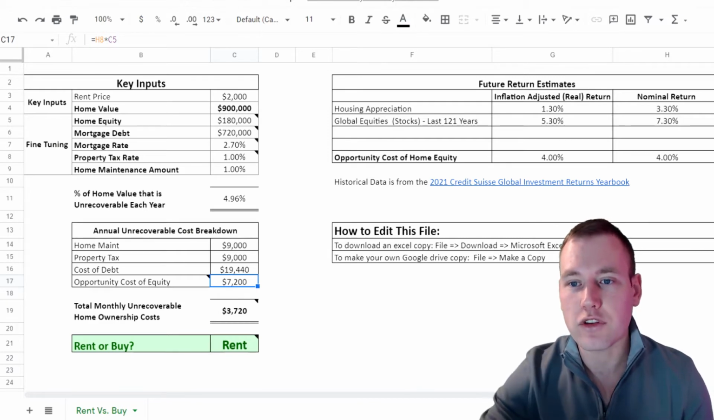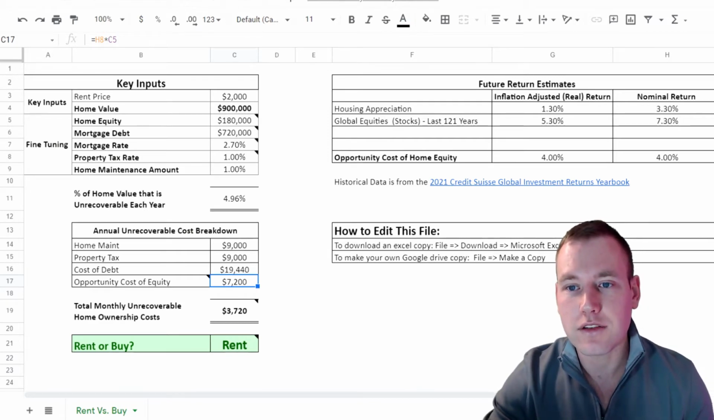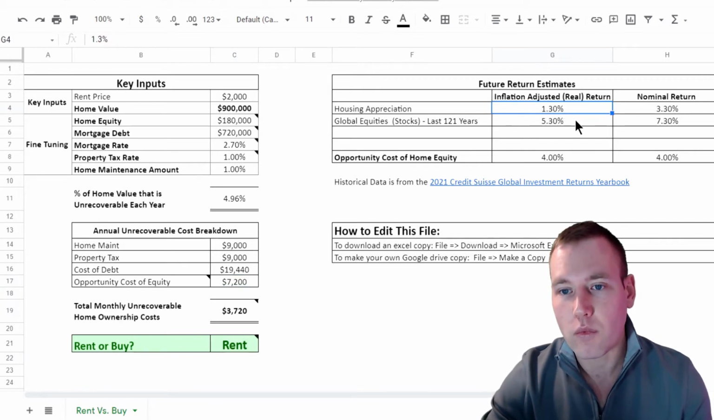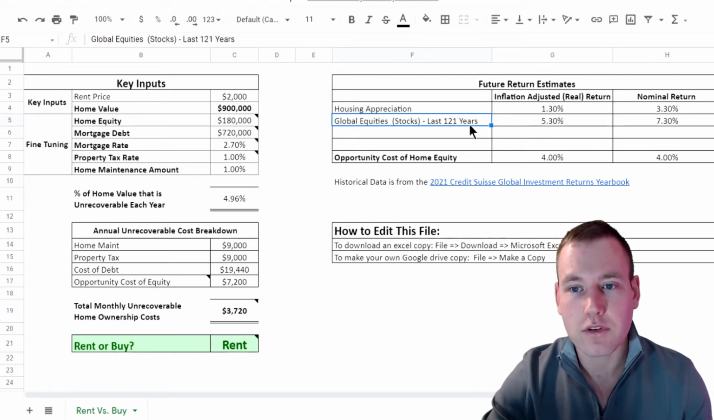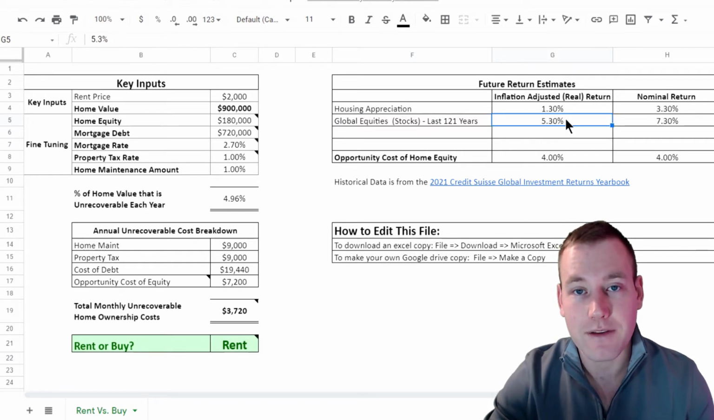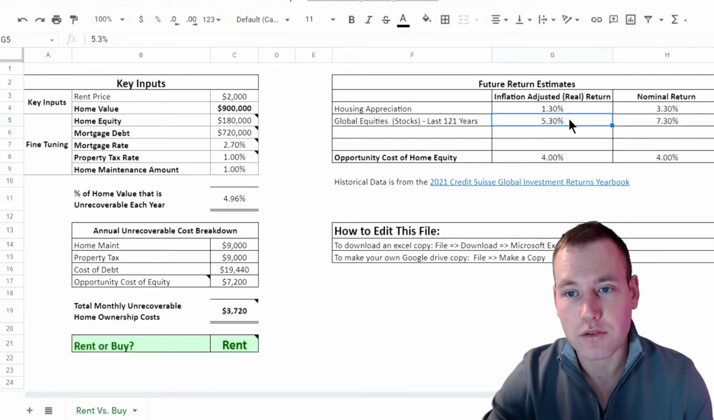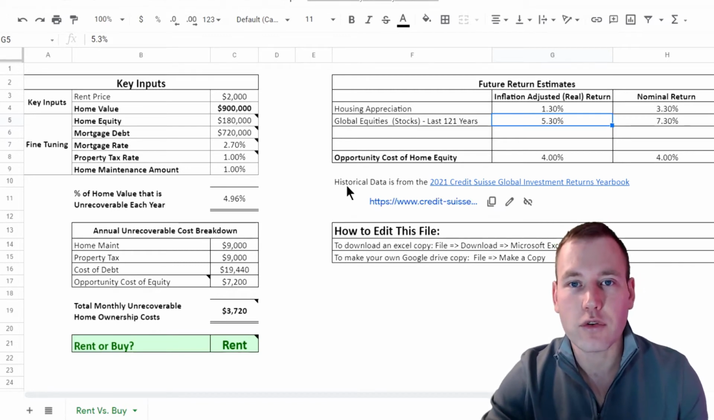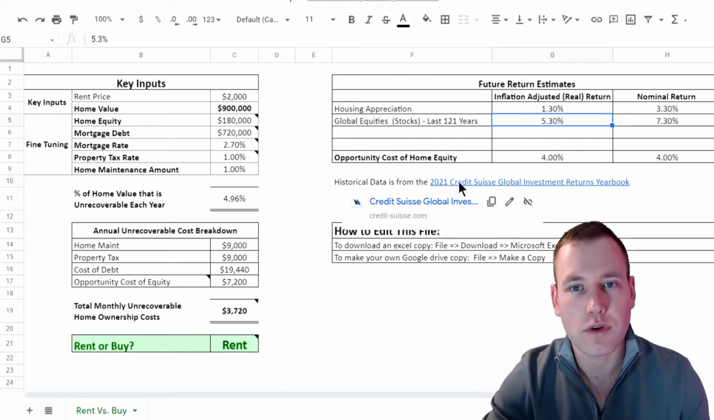So real estate appreciation, as you can see over here, tends to beat inflation by 1.3% a year, while global equities, the global stock market, tends to beat inflation by 5.3% a year. That's what it's done throughout history, and that's because equities have a higher risk associated with them. And you can see all this historical data at the link here, the 2021 Credit Suisse Global Investment Returns Yearbook, a great source that I think anyone who's investing should read.